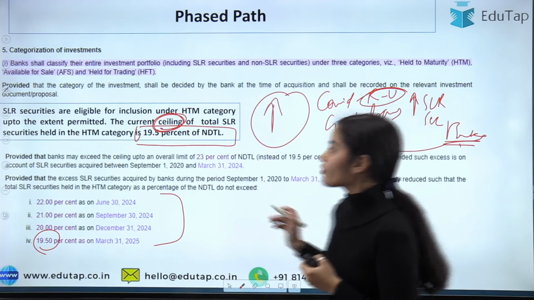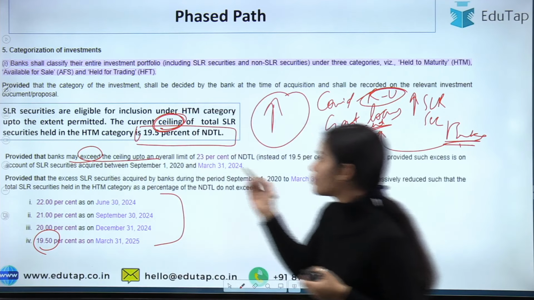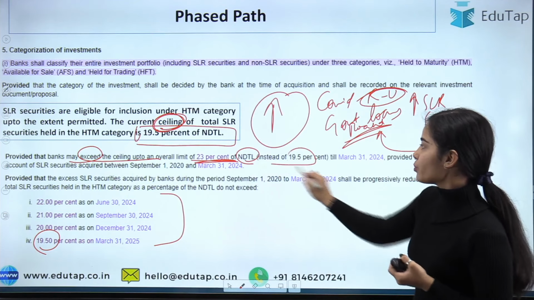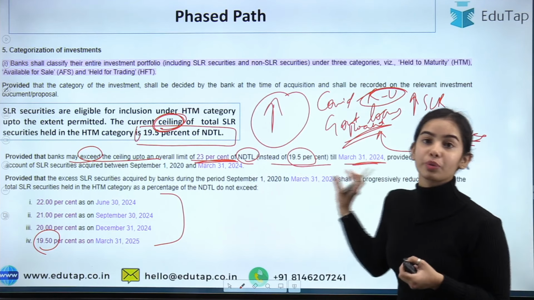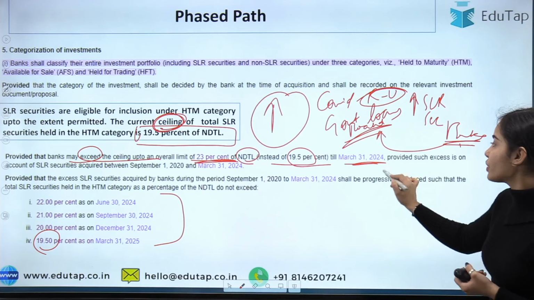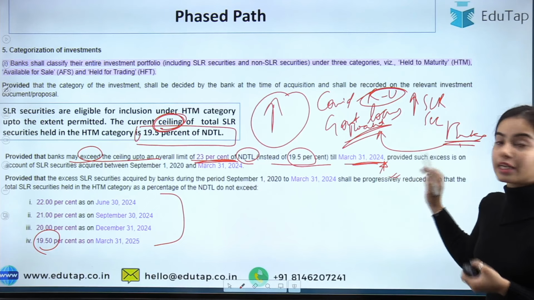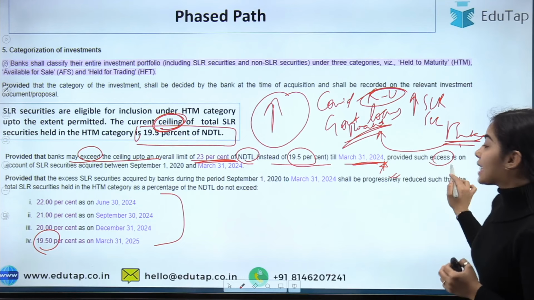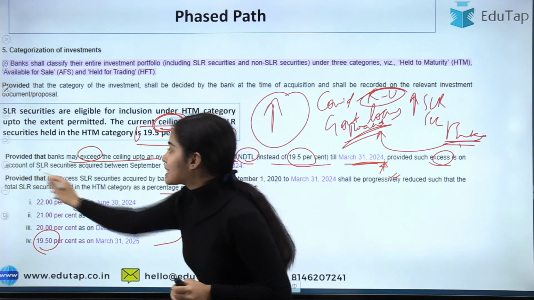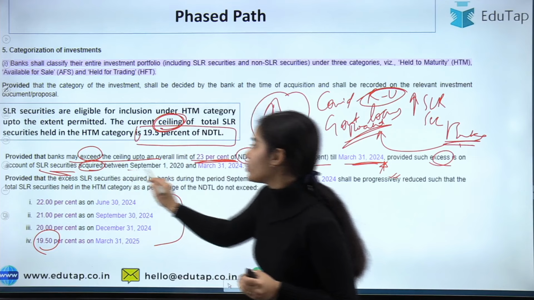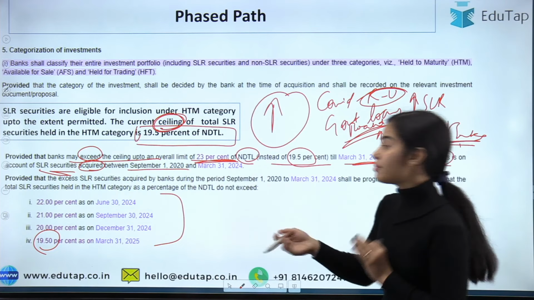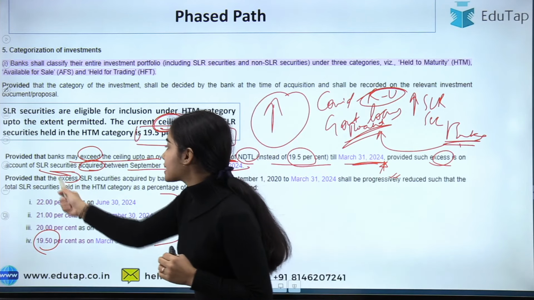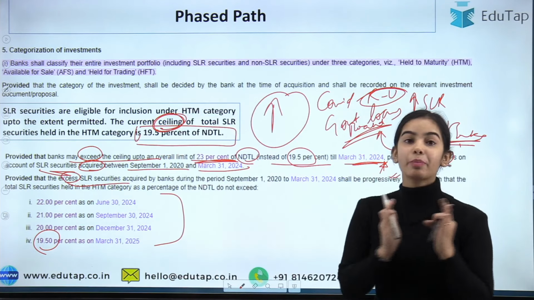Okay, so now provided that the banks may exceed the ceiling up to an overall limit of 23% of the NDTL instead of 19.5% till March 31st, 2024. So here you can see that in the notification the date has been extended to March 31st, 2024. Provided such excess is on account of SLR securities that are acquired between September 1, 2020 till March 31st, 2024 only.